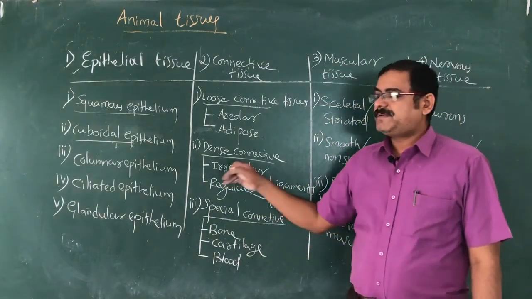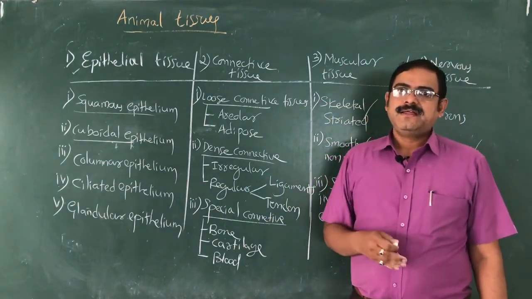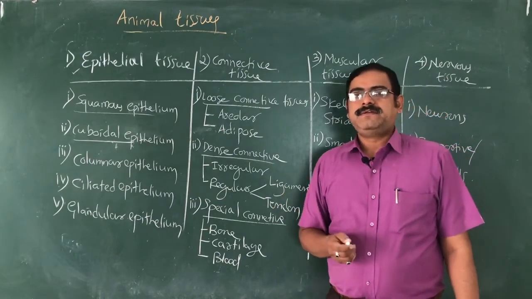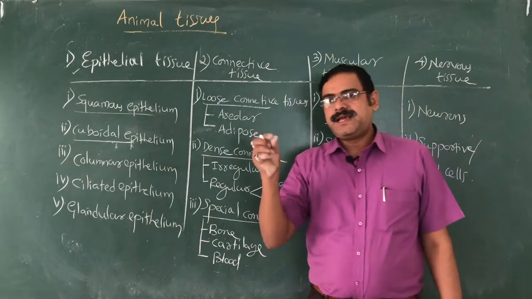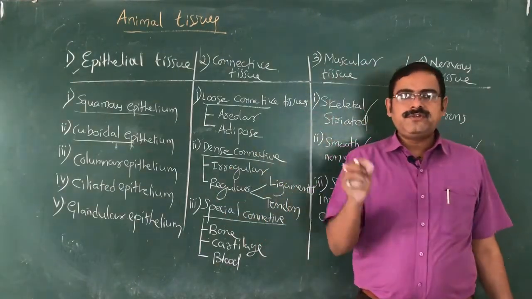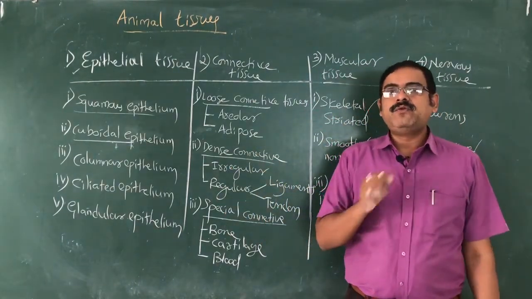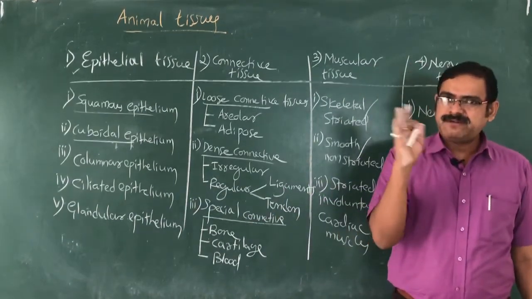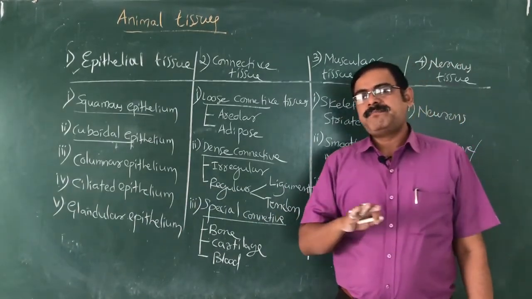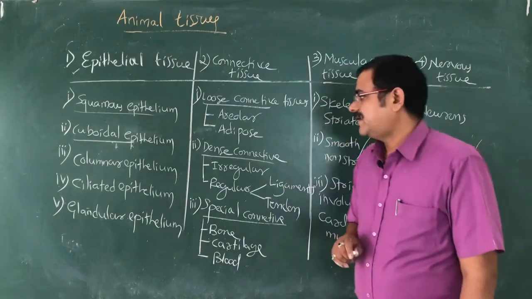It is also present in the oviduct of the female. In the female reproductive system, the egg moves into a tube called the oviduct. In that oviduct, ciliated epithelium keeps beating in one direction, which helps in the passive movement of the egg.